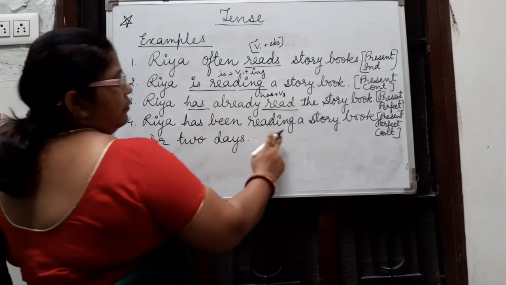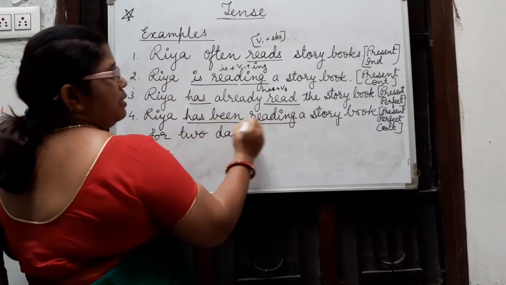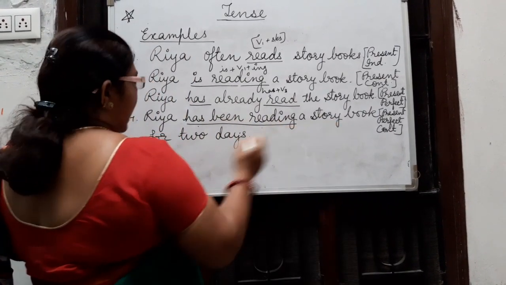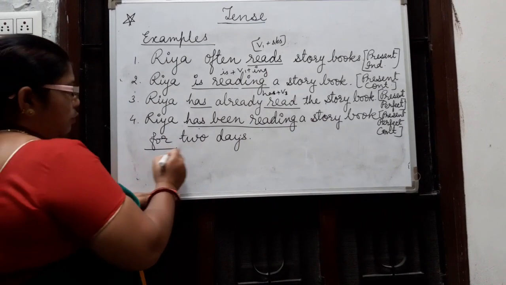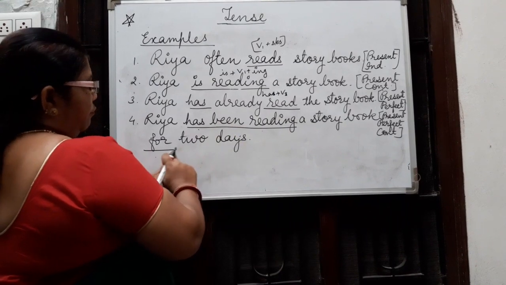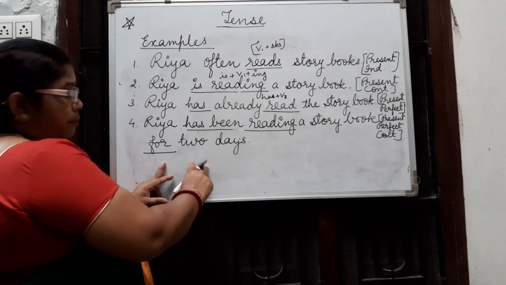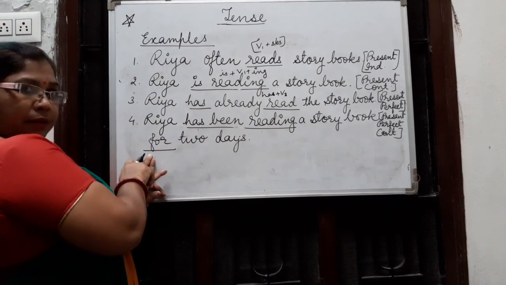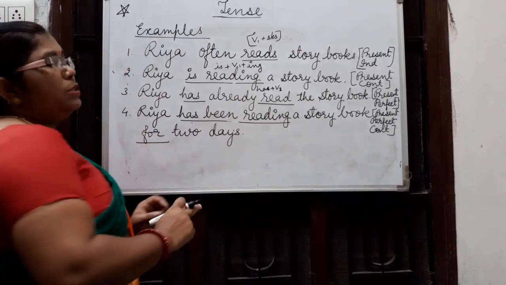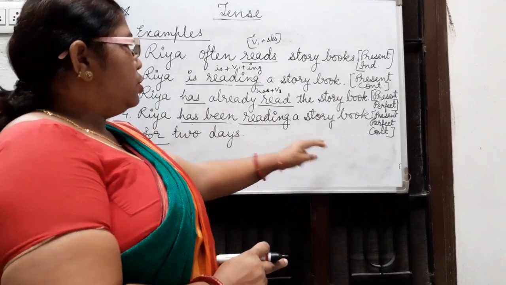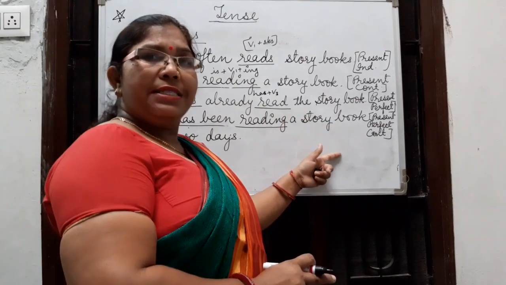Ria has been reading a storybook. Has been plus verb first ing and since or for plus time. Here for is used because it is a period of time. So has been plus verb first ing is used in present perfect continuous. So it is a sentence of present perfect continuous tense.